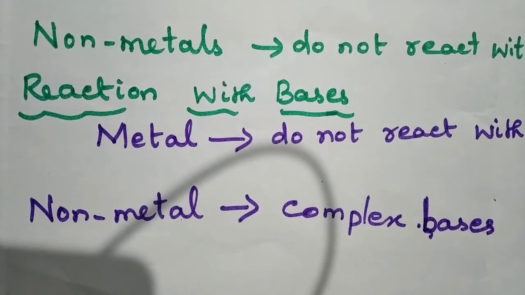Next we have seen magnesium reacting with sulfuric acid to form magnesium sulfate and hydrogen gas. Then aluminium reacts with hydrochloric acid to form aluminium chloride and hydrogen gas. The next one is the reaction of non-metals with acids. Non-metals do not react with acids.